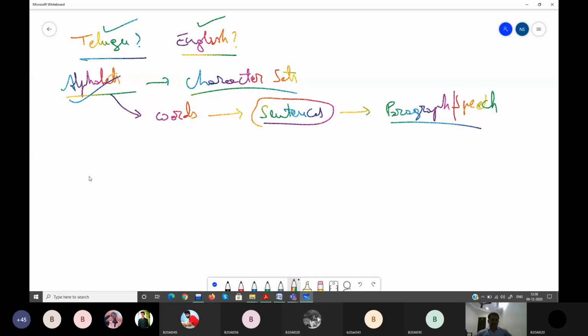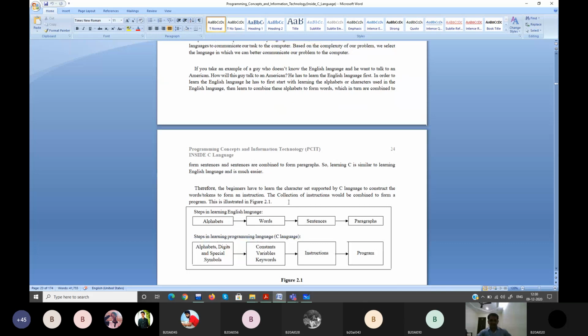You need to start with which alphabets are supported by your C language. It's called character set. Okay? So we'll start with that. I hope you guys understand the flow. First, you started learning on your slate with A, B, right? The same way we are doing it. So this is what: alphabets, words, sentences, paragraphs.